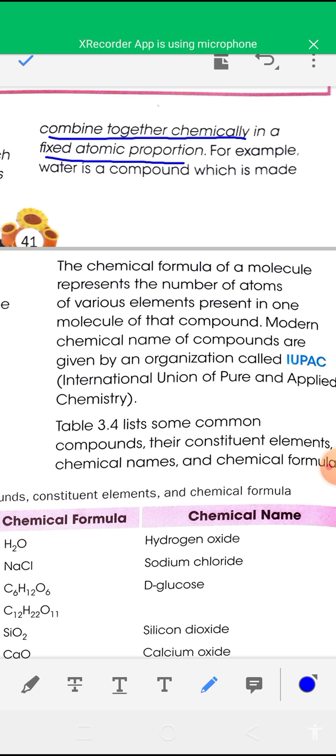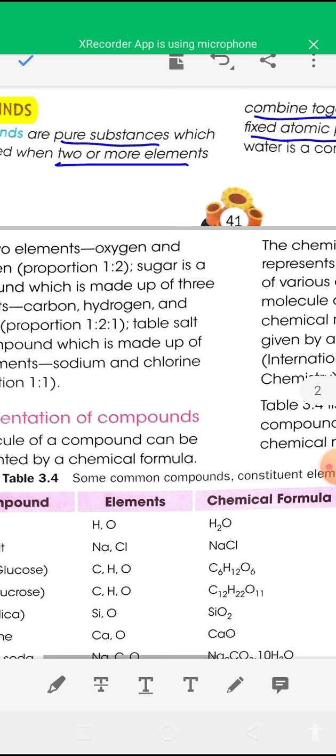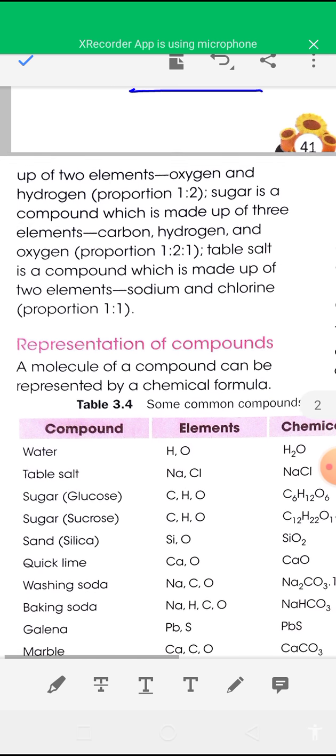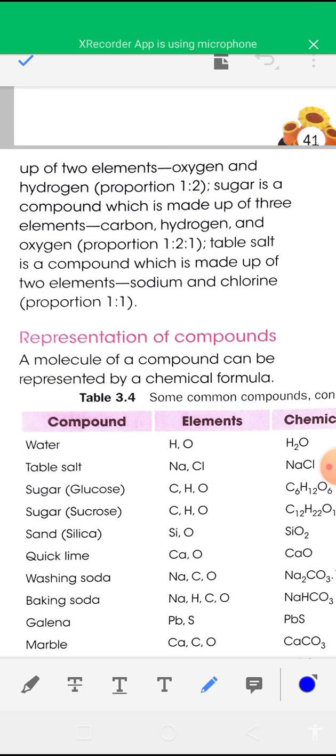Water is a compound made up of two elements, hydrogen and oxygen, in the proportion 1:2. So in water the ratio of the number of hydrogen to oxygen atoms is always fixed.